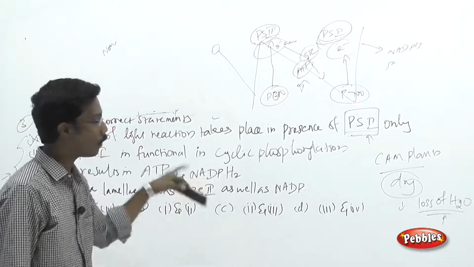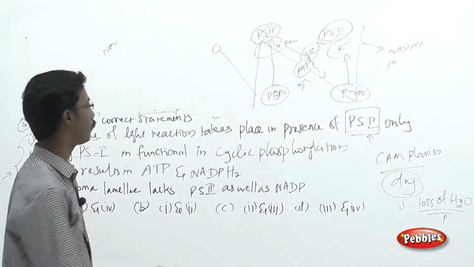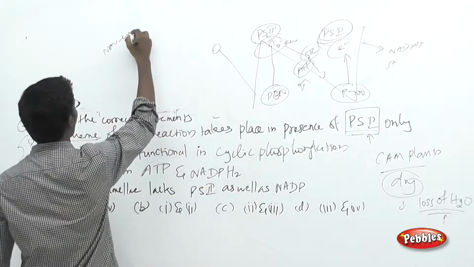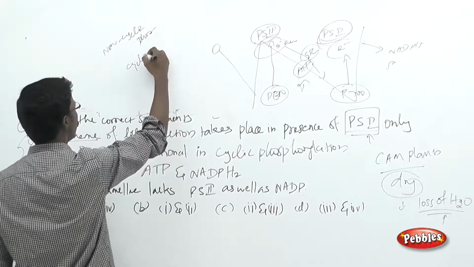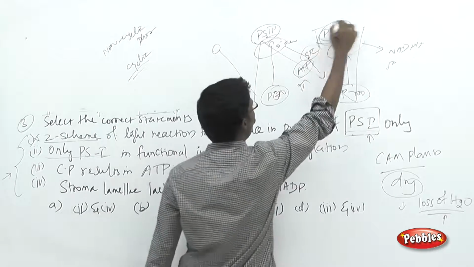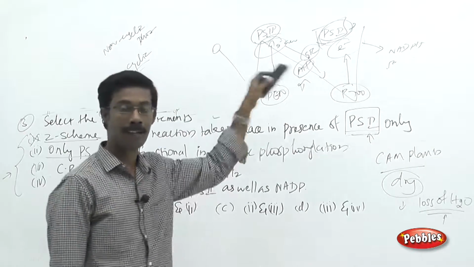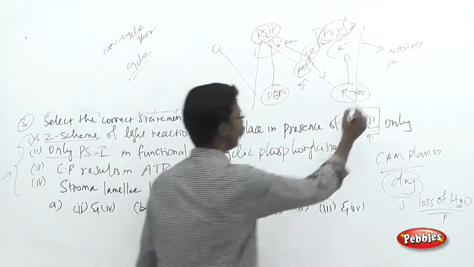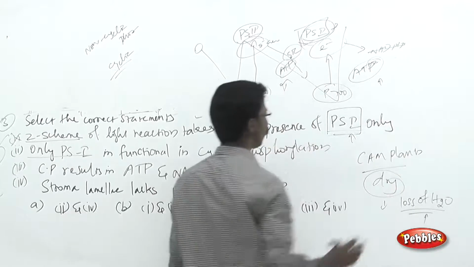Okay, so there will be no cyclic rotation of the electrons in the case of non-cyclic phosphorylation. But in the case of cyclic phosphorylation, only the PS1 system is involved. Here the electrons will be cyclic and they will synthesize only the ATP molecule. Okay, this is what you have to remember.